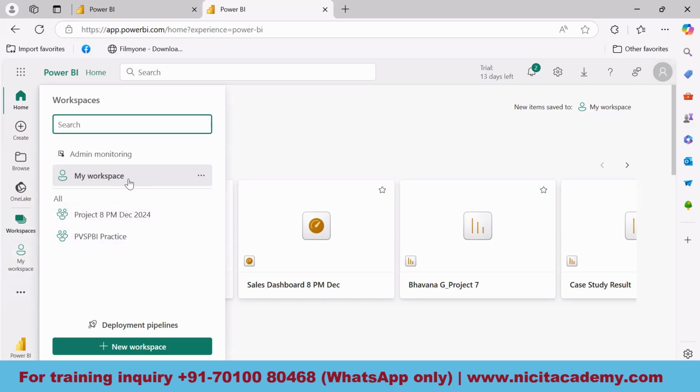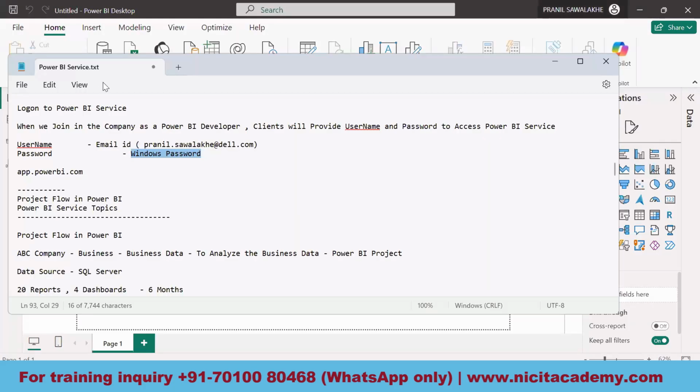There is a workspace which is already there, called My Workspace, and these are the workspaces which I will be creating. With the help of this, I can create a workspace. We are going to cover each and everything in more depth in the coming classes.